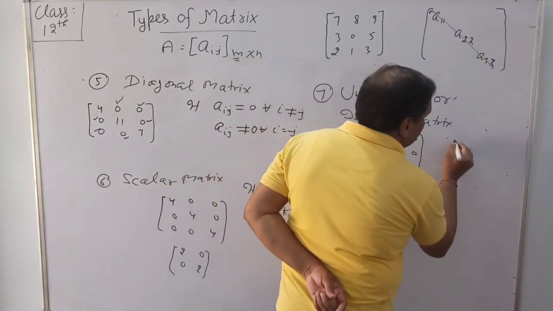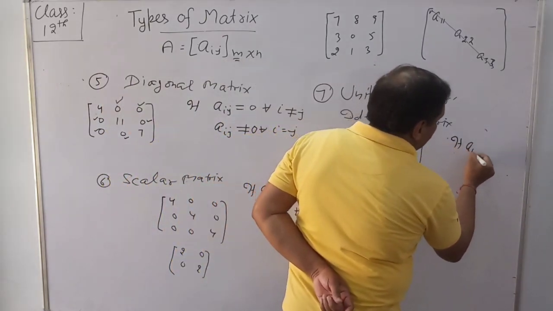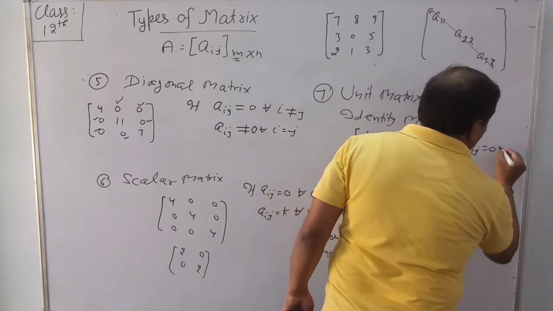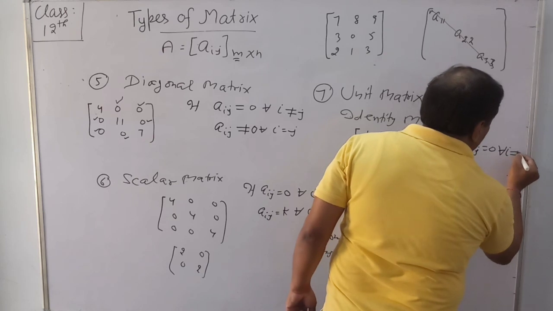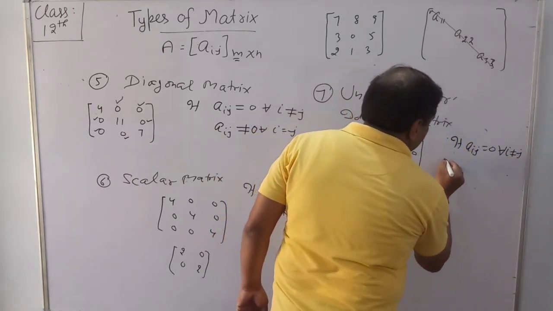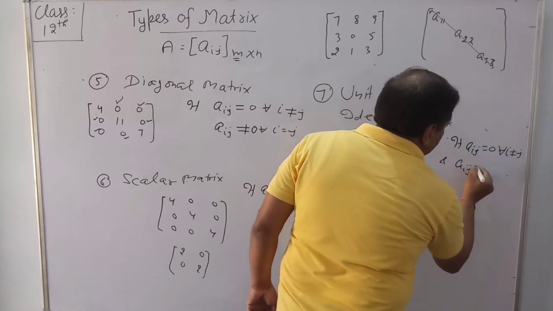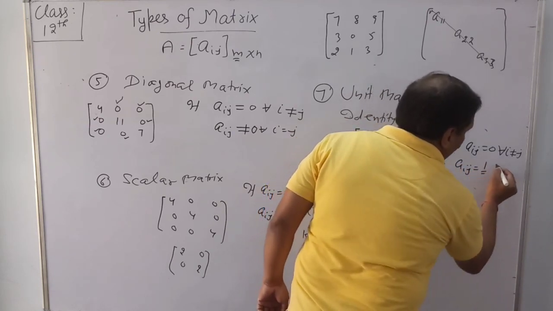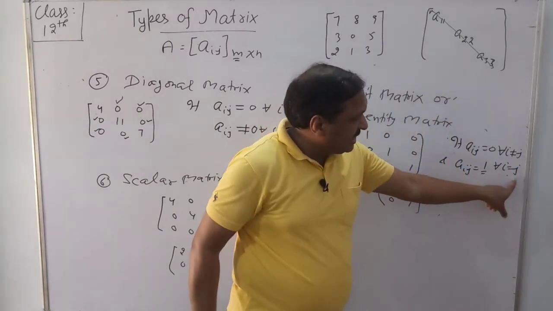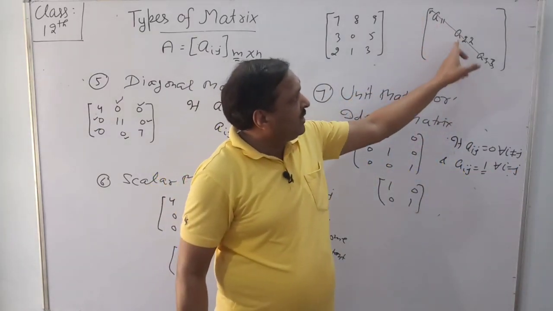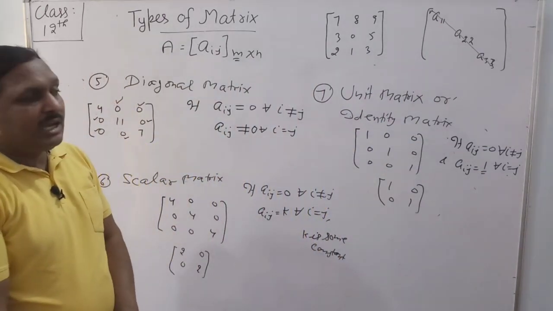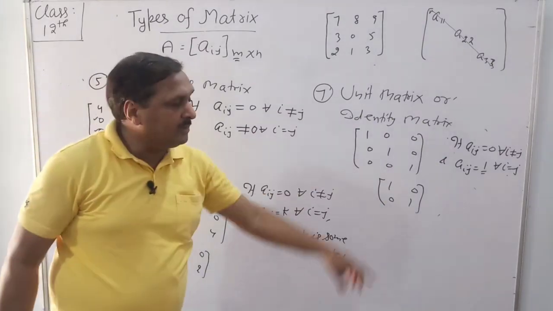So the condition is: aij is equal to 0 for all i not equal to j, and aij is equal to 1 for all i equal to j. I equal to j means a11, a22, a33, the diagonal elements, should be 1.